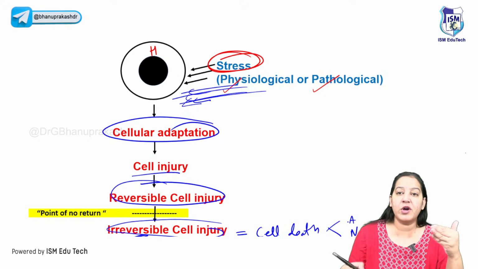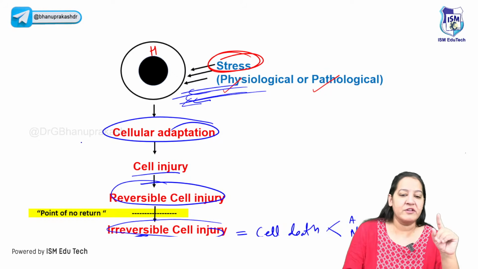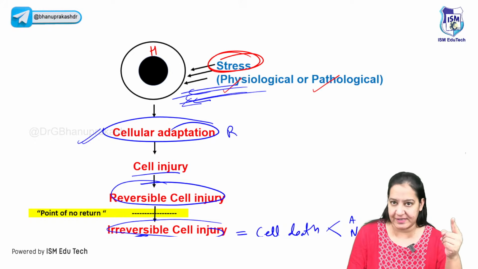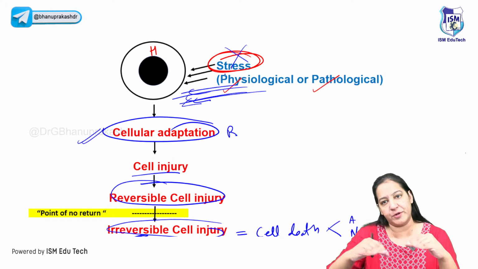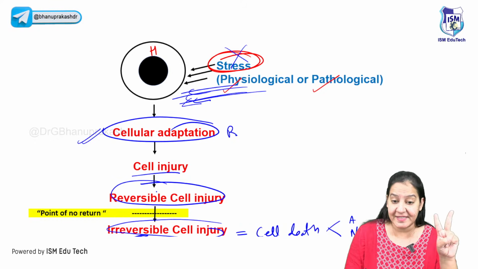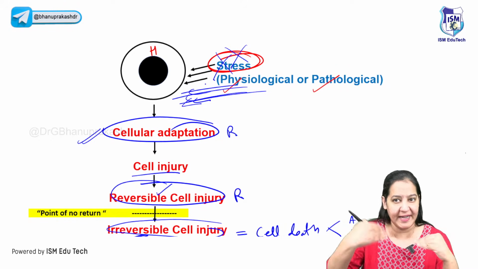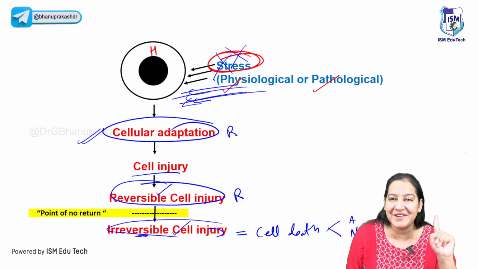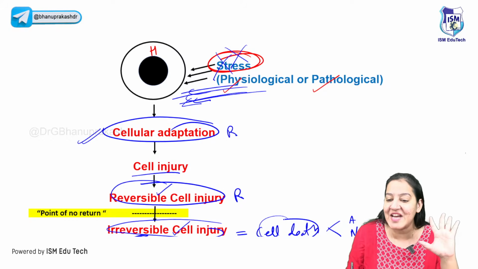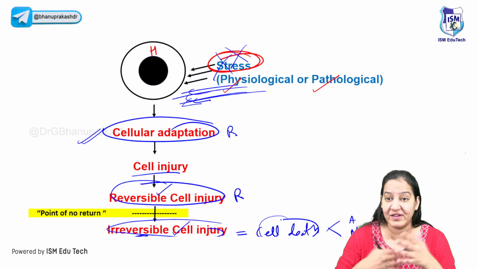Right. So we have to cover 3 important topics right now. The first topic is cell adaptation, which is reversible. Once you remove the stress, the adaptation will be reversible automatically. The second is reversible cell injury. Still it is reversible. If you remove the stress, again it is reversible. But the last one is irreversible cell injury. Once the cell is dead, you cannot make it alive again.